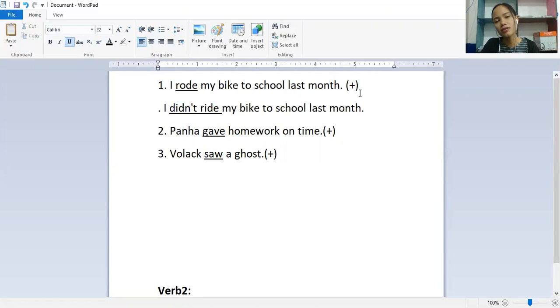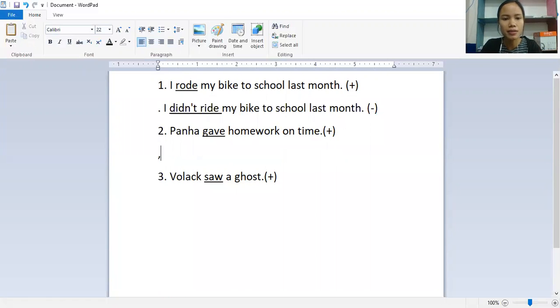When you write a positive sentence, you just put verb 2, and this one is an irregular verb. When you change it to a negative sentence, you just add did not or didn't, and then continue with verb 1, not verb 2. You can't say I didn't or I did not rode my bike to school last month. That's completely wrong.